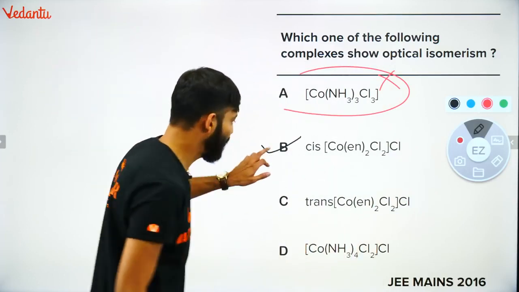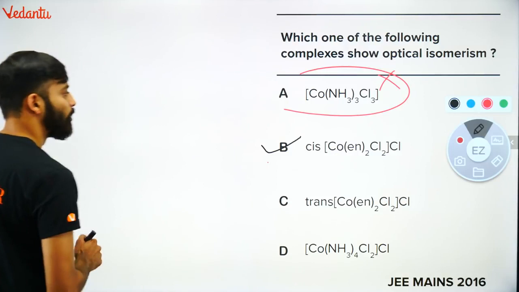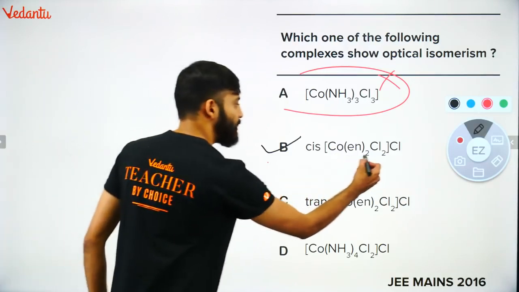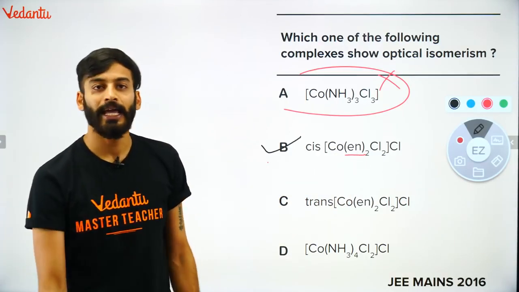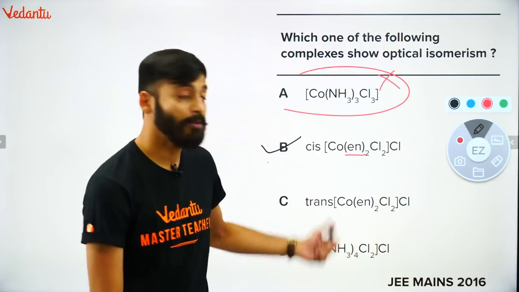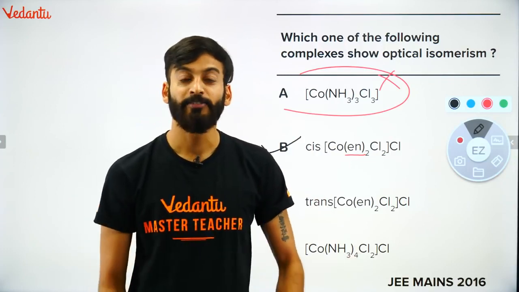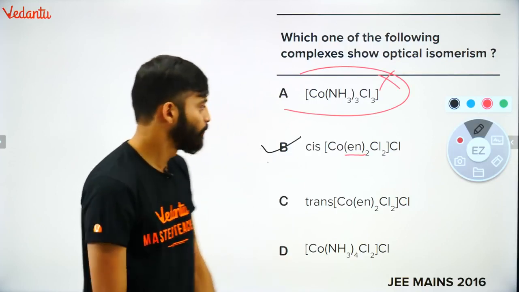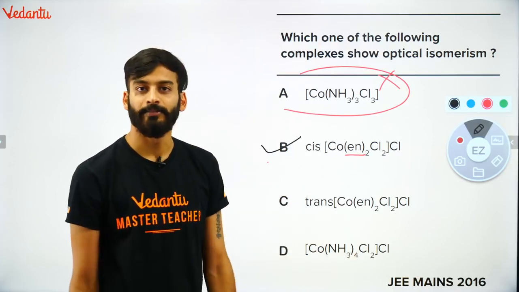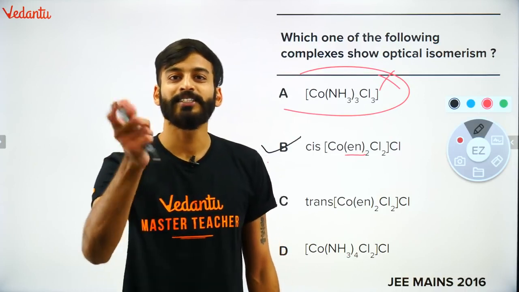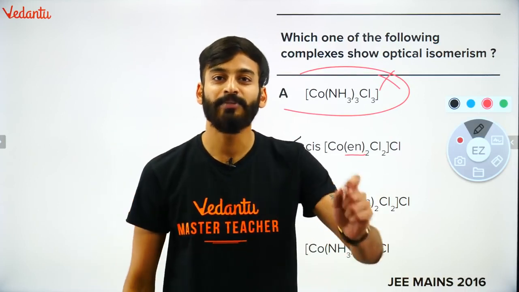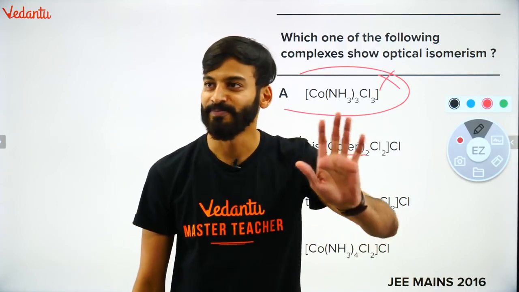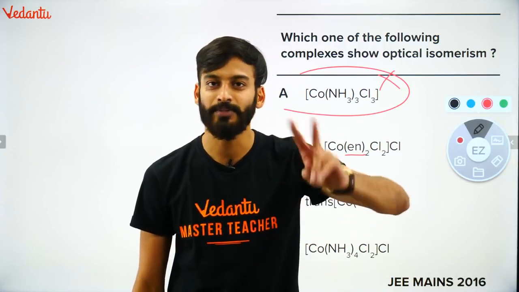Now there is a bet in B and C. Let's check this out. देखो, EN is a bidentate ligand. Ethylene diamine, so EN is a bidentate ligand. It will form a bidentate linkage. ठीक है? It will form 2 bonds. Very important point. And it is a symmetrical ligand, means both the donor atoms are same. In this case, nitrogen atom is the donor atom and it is same. So both the donor atoms are nitrogen.